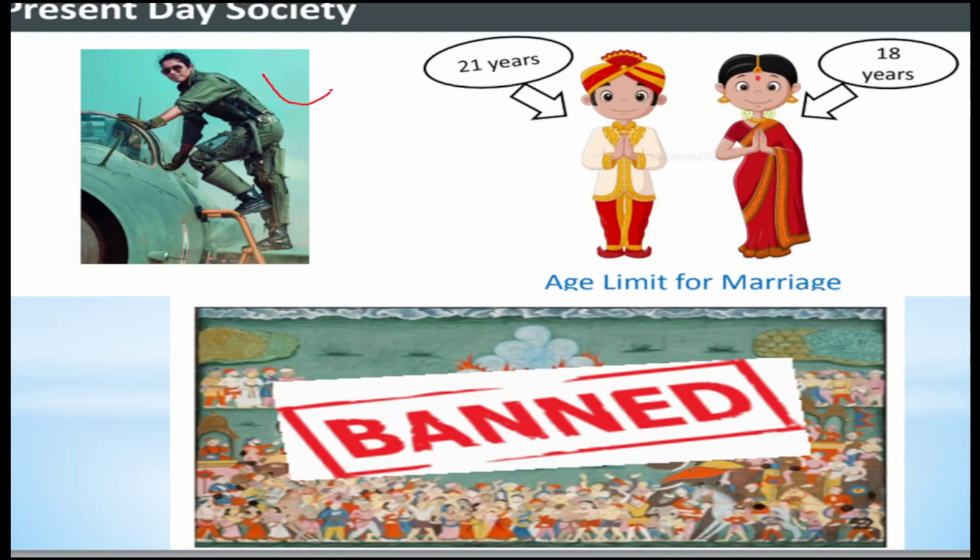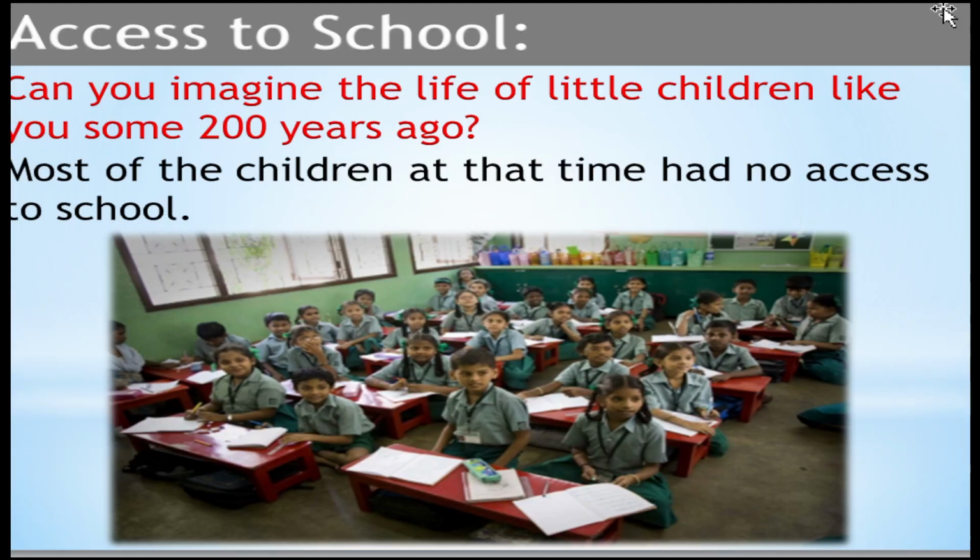At present, women can join the defense forces also. We have banned sati practice. And we have set an age limit for marriage: 21 for men and 18 for women. Then there is access to school.